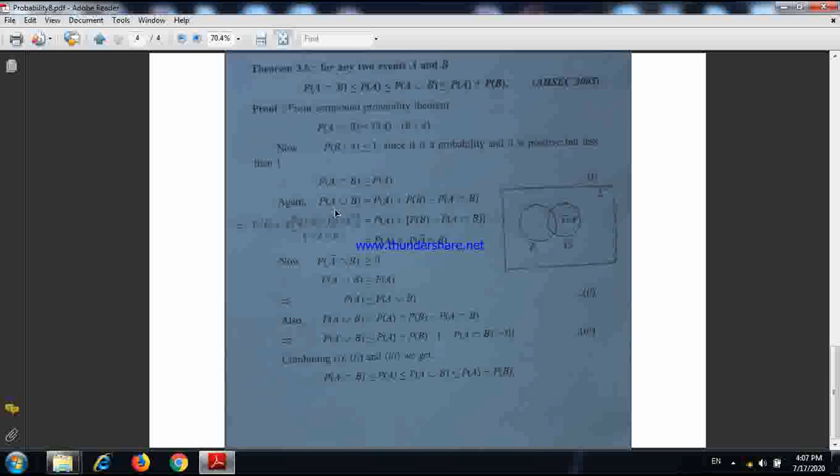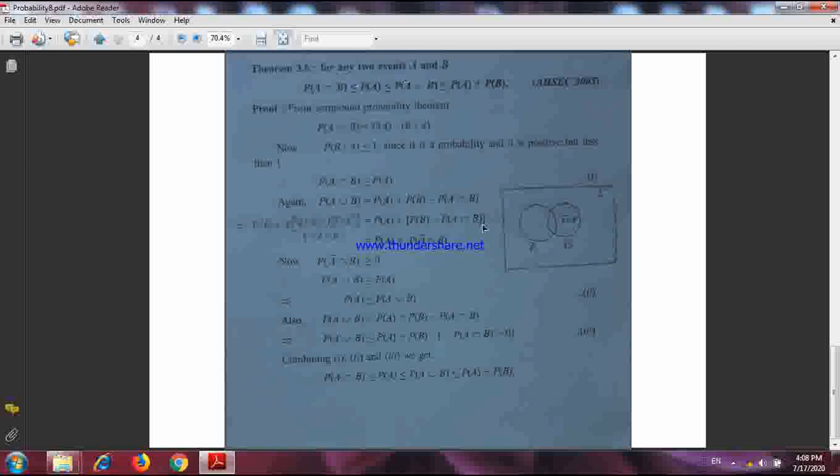Again, the addition theorem of probability for non-mutually exclusive events. Here we use the addition theorem for non-mutually exclusive events, because it's not mentioned anywhere whether A and B are mutually exclusive or not. And what the theorem says? P(A union B) equals P(A) plus P(B) minus P(A intersection B).